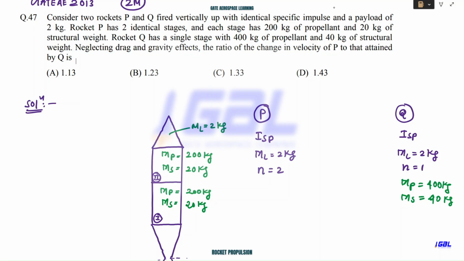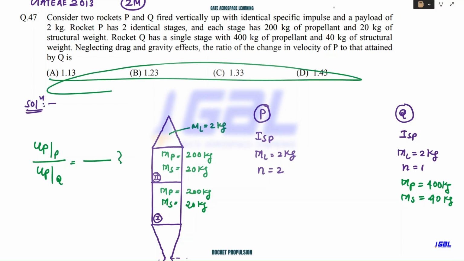We consider it in the equation, but now they are saying neglect the gravity effect. The ratio of change in velocity of P to that attained by Q. So they are saying you please calculate the value attained by rocket P to the value attained by rocket Q. You calculate the ratio, and this is what the 4 options are given.